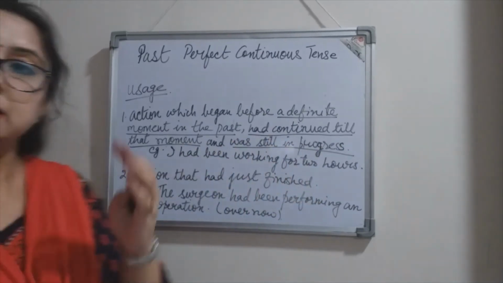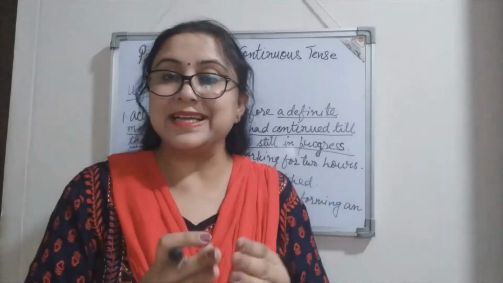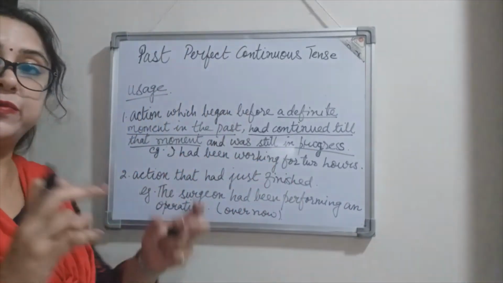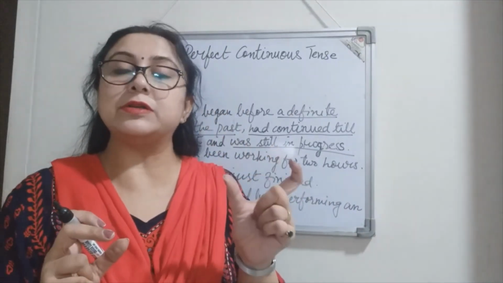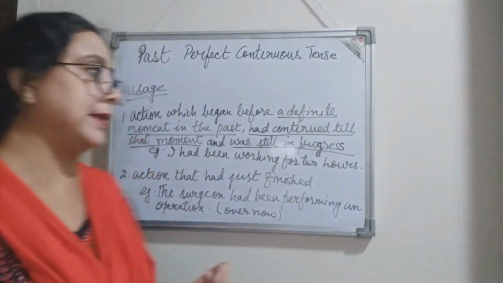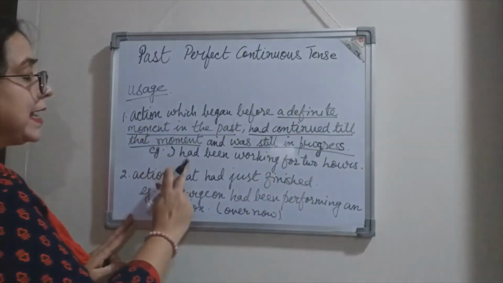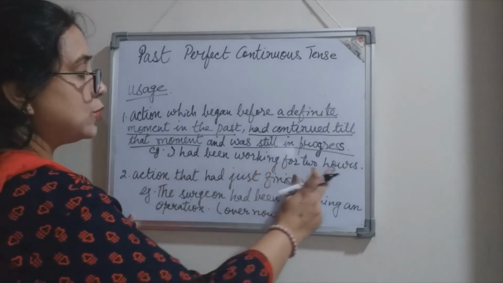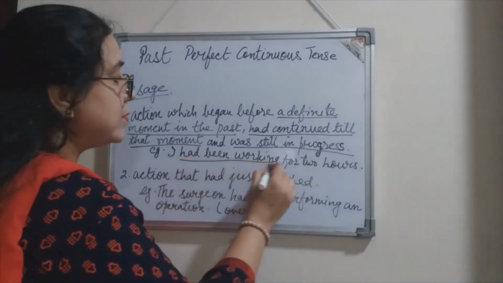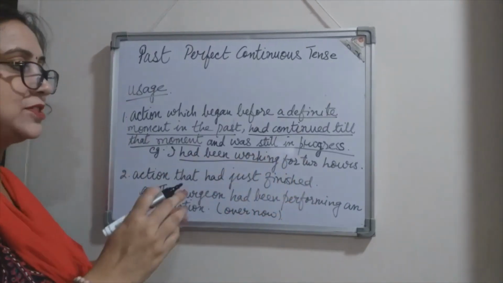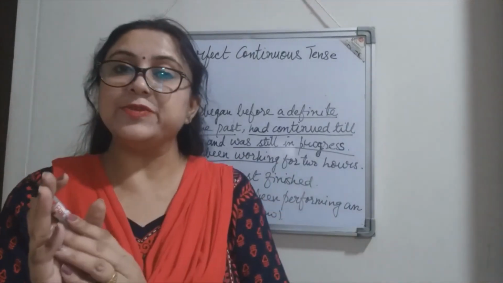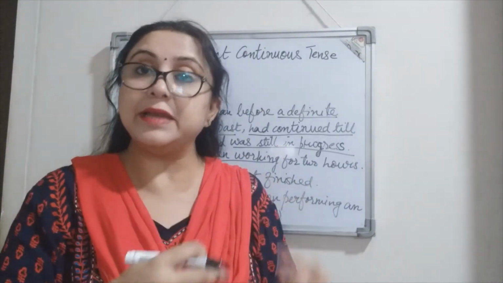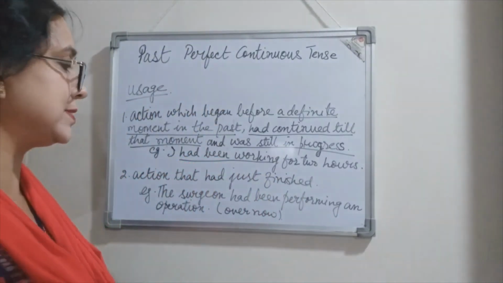So still continuing. It has not stopped. And which time frame is being spoken about? Yes, the past time. For example, I had been working for 2 hours. I started working 2 hours before, continued, and might continue as well.